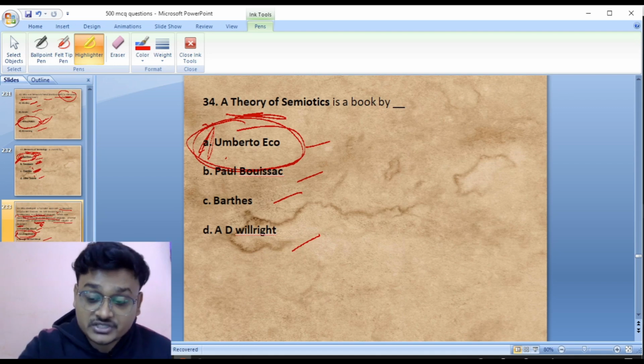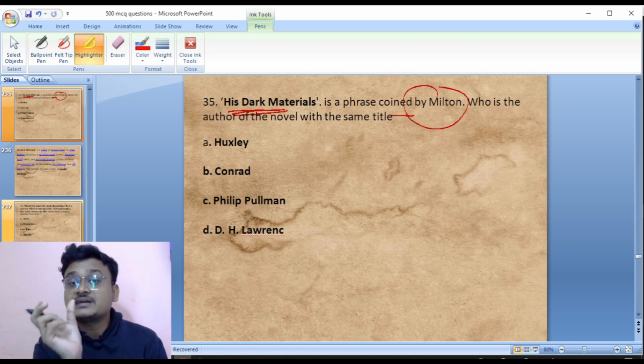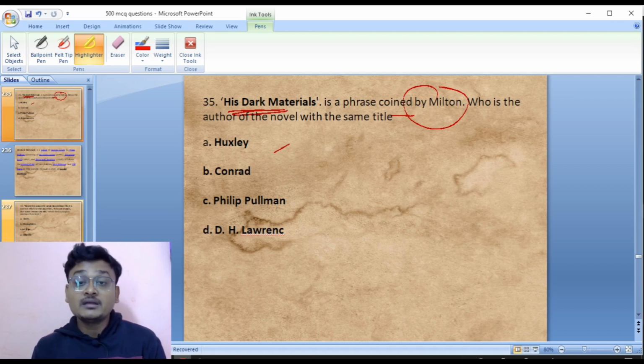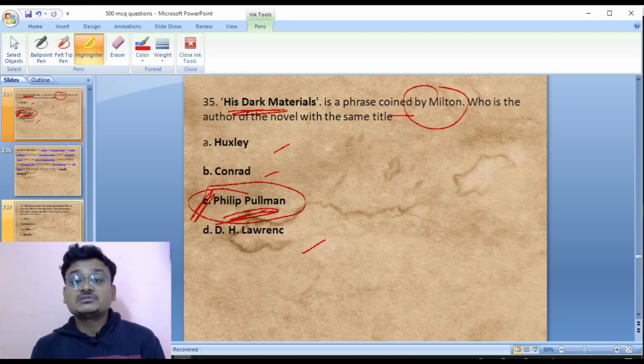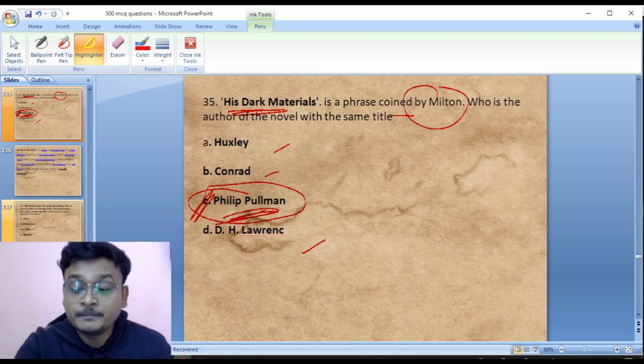A Theory of Semiotics. Okay, His Dark Materials. His Dark Materials is a phrase coined by Milton. Who is the author of the novel with the same title? Aldous Huxley, Conrad, Philip Pullman, and D.H. Lawrence. So His Dark Materials is a trilogy written by Philip Pullman. This phrase was also coined by Milton.